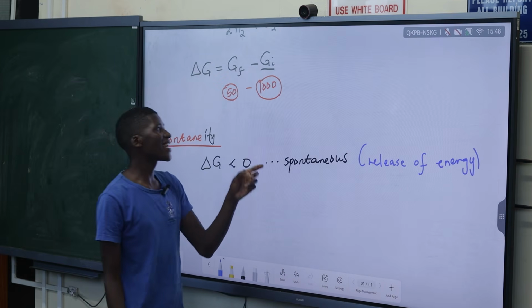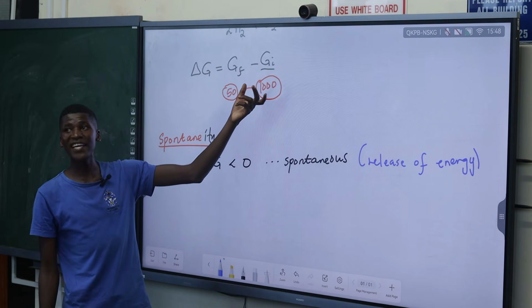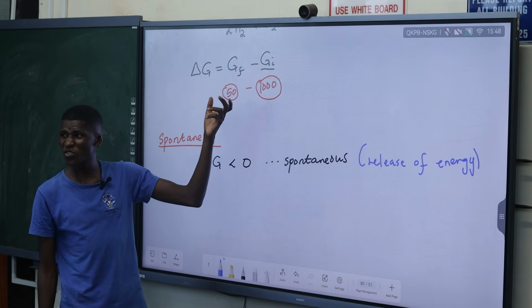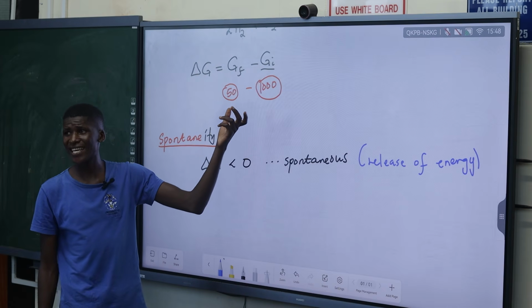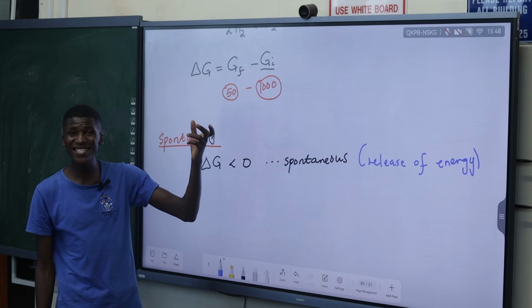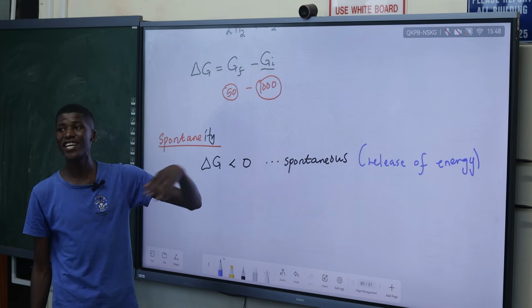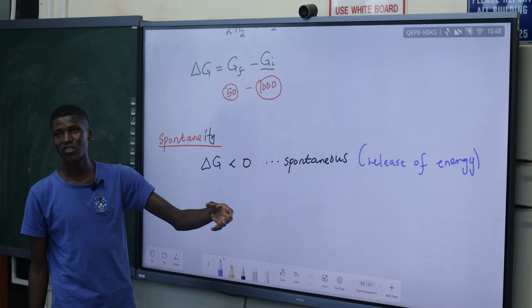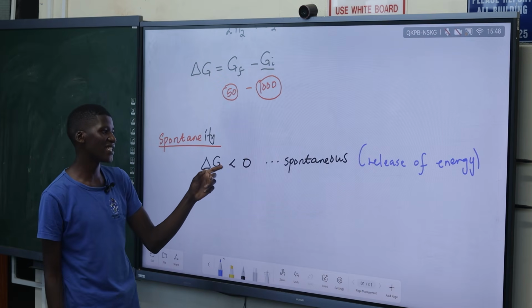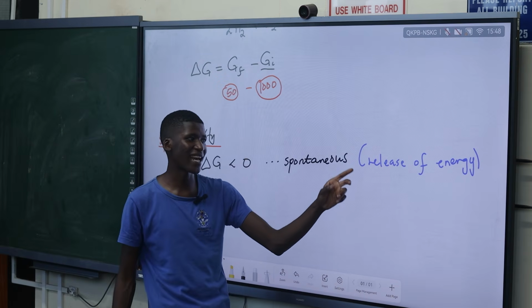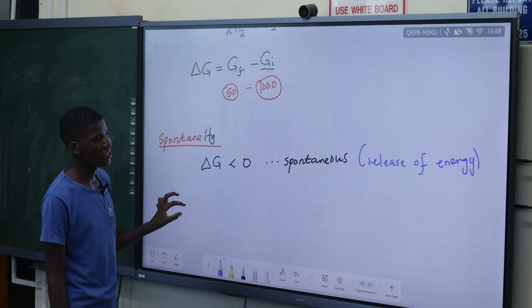Because you started with a bigger energy, then you ended with a smaller energy. So what does that mean? You have lost the energy. So it means that the system has released the energy to the what? To the surroundings. So that's why when delta G is less than 0, it tells us that there's a release of energy.